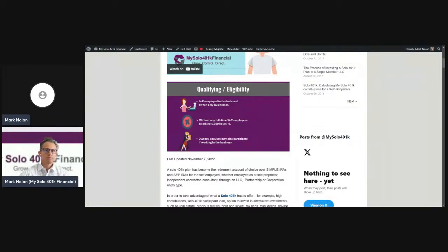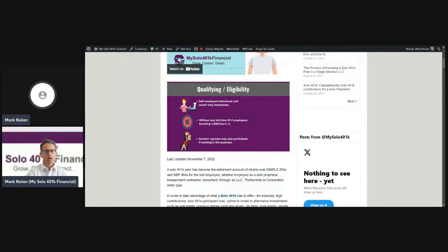Now, the owner's spouse may also participate in the plan. For example, you might be self-employed in an LLC that's taxed as an S corporation or taxed as a sole proprietorship, and you are the owner of the business, but your spouse is not an owner, but he or she does work in the business. That means that both of you would qualify for the plan.